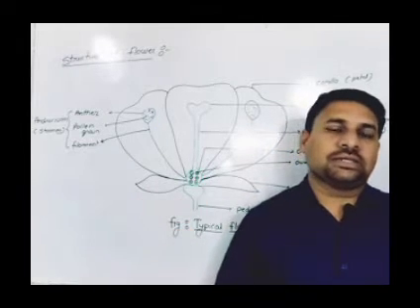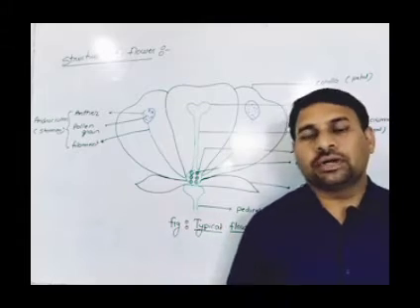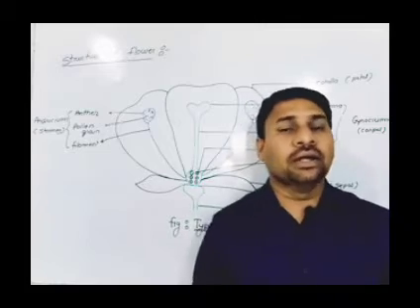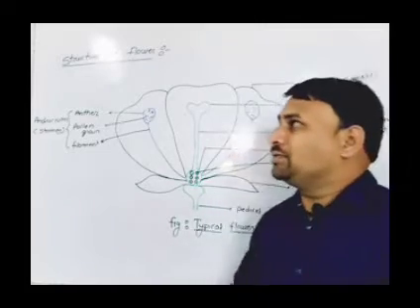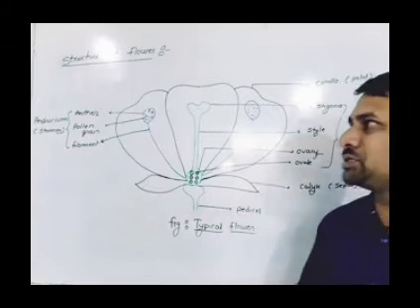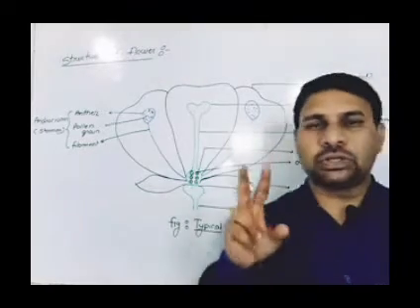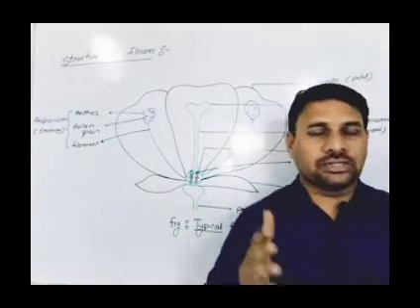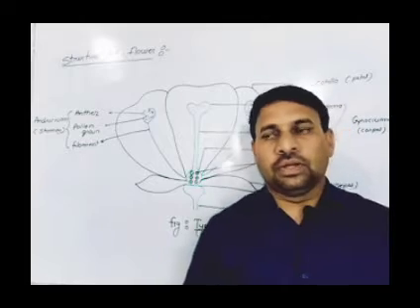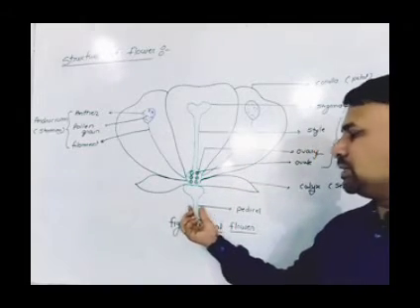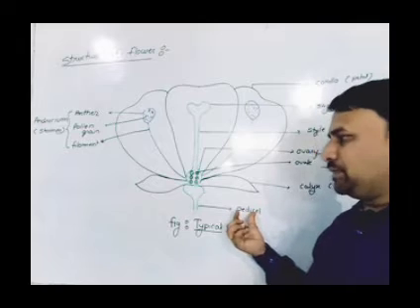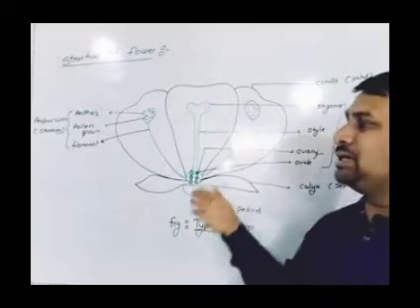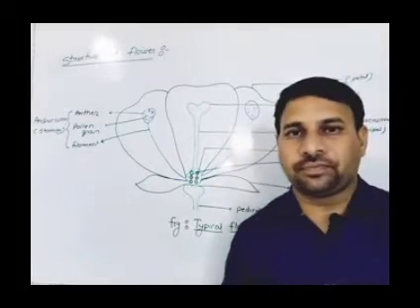Now here we are discussing the site for reproduction, that is the flower, or the structure of the flower. Flower is the site for sexual reproduction. This flower is made up of two whorls: one is the accessory whorl and the second is the essential whorl. This very base part is the pedicel, and this part we call the bract, on which the accessory and essential whorls are arranged.